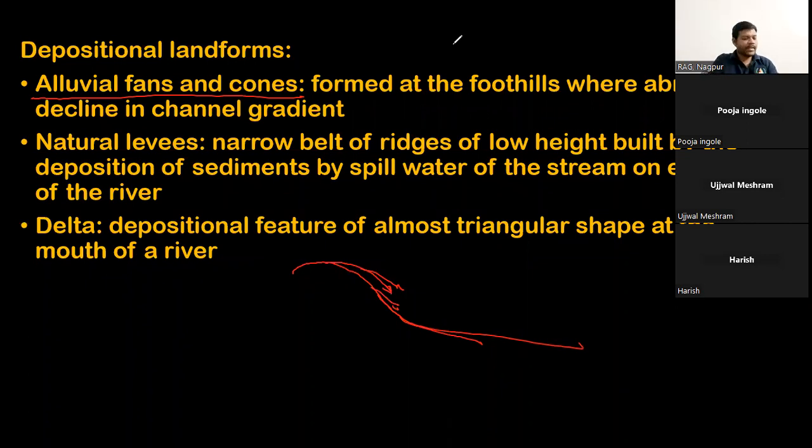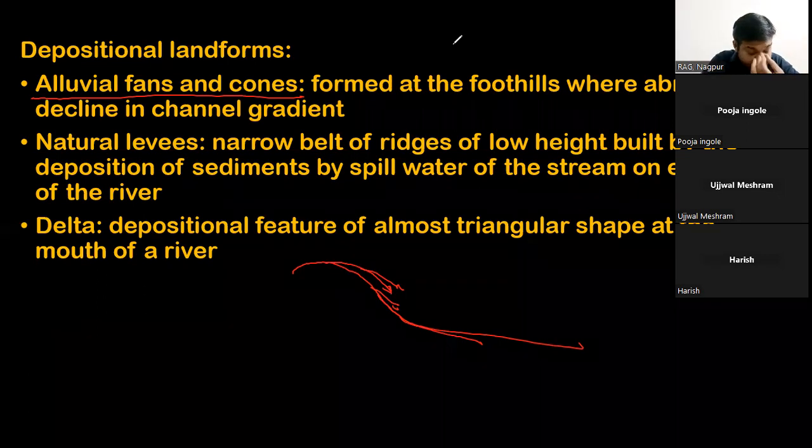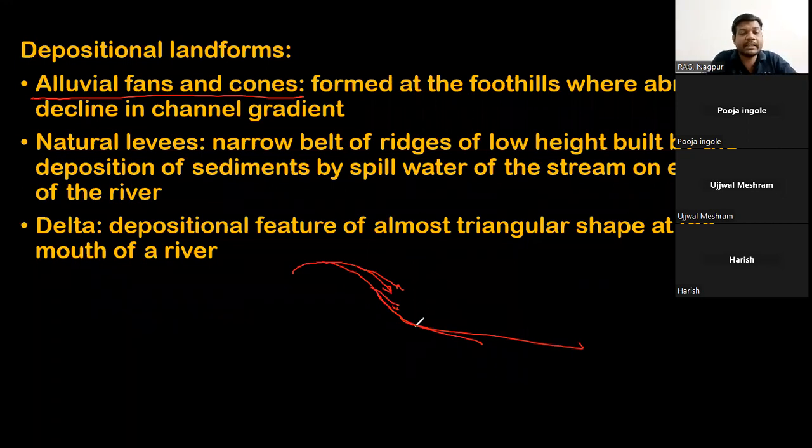When there is an abrupt decline in the channel gradient, it cannot carry it any further. So what the river will do is simply drop the load here.